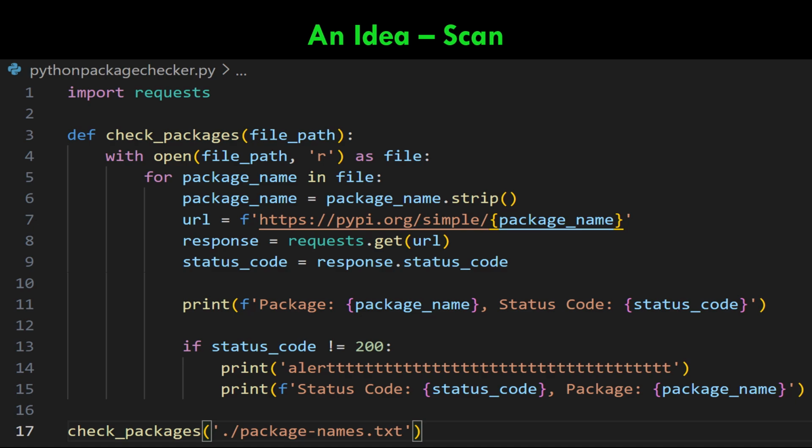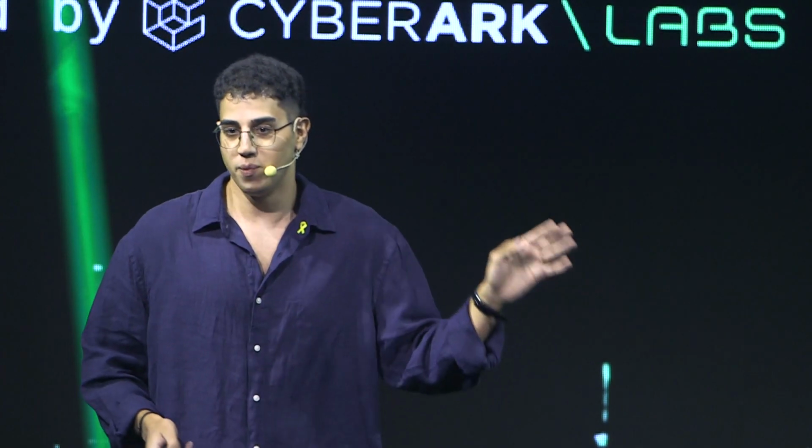My idea was to simply go ahead and scan the packages. So I obviously didn't use this awful looking code. This is just a mock-up. But the intention of the code was to simply take the list of dependencies from the documentation and try to find if any package is missing from PyPI, from the public registry. And if so, I might be able to hijack it.